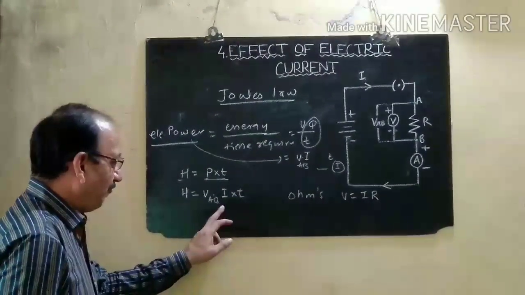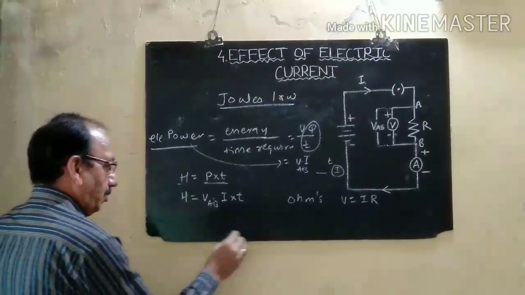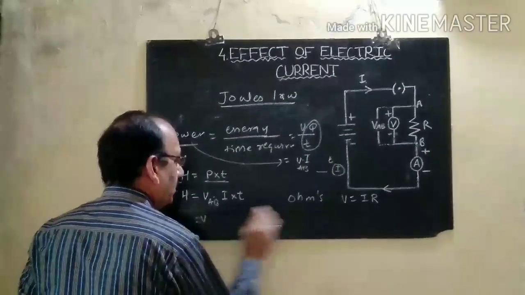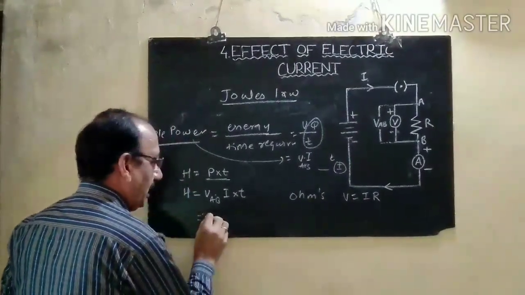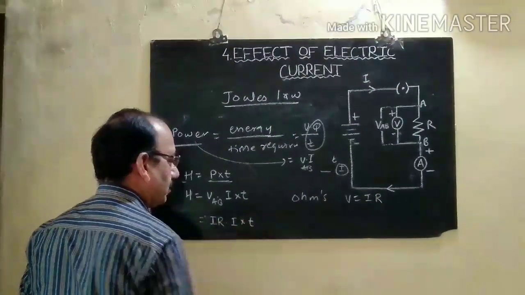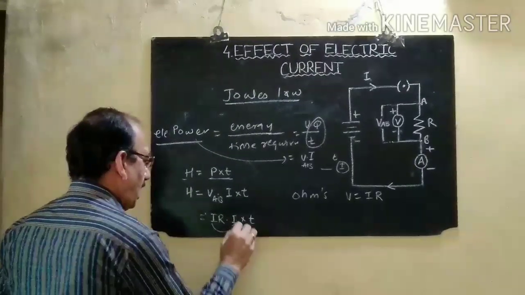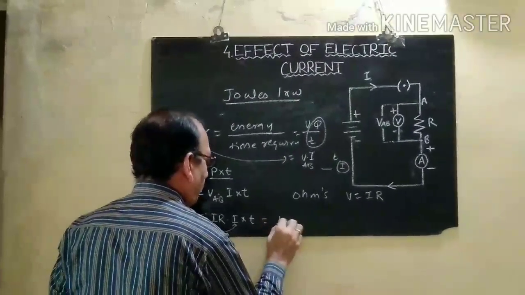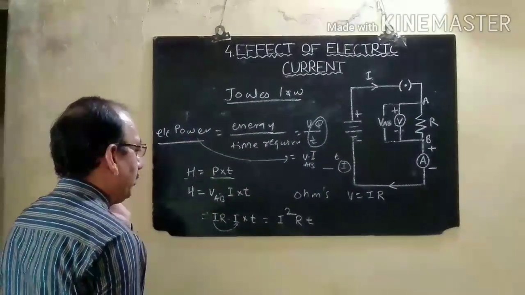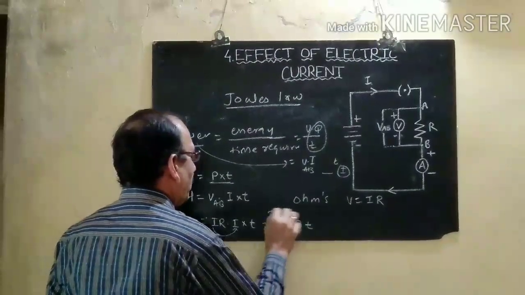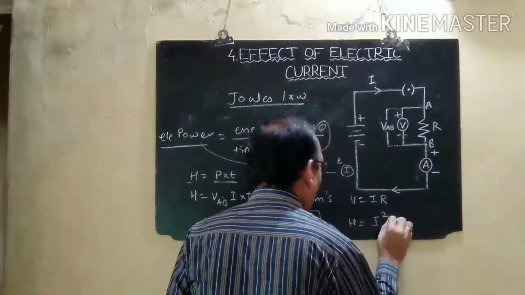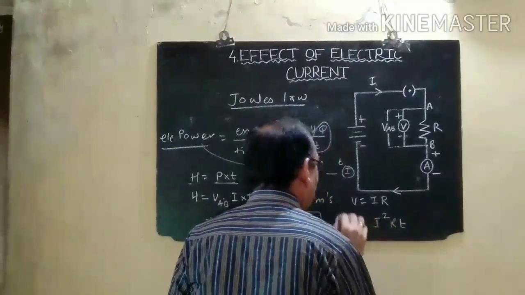By putting the value of V here, we can write I R into R into T. This I into I becomes I square RT. The heat produced in this electrical circuit will be equal to I square RT. This H, the heat produced in this electrical circuit, will be I square RT, and this is nothing but Joule's